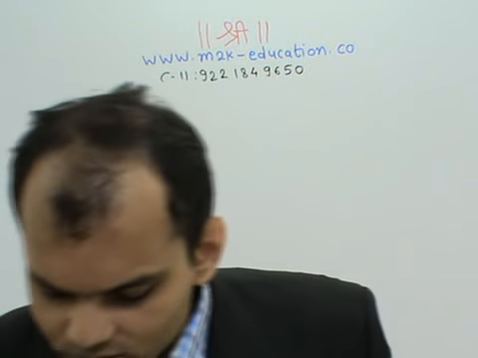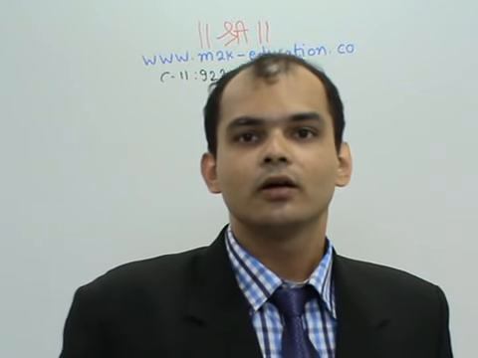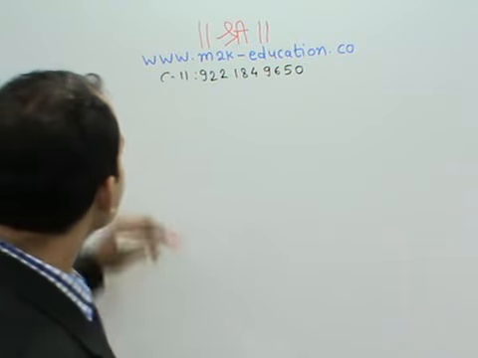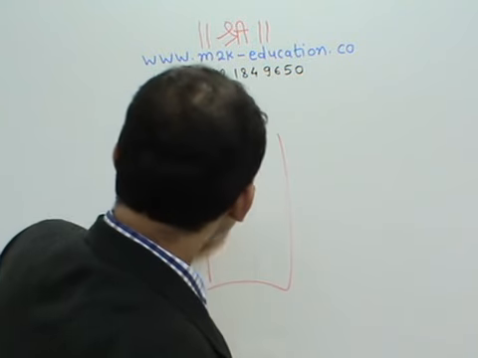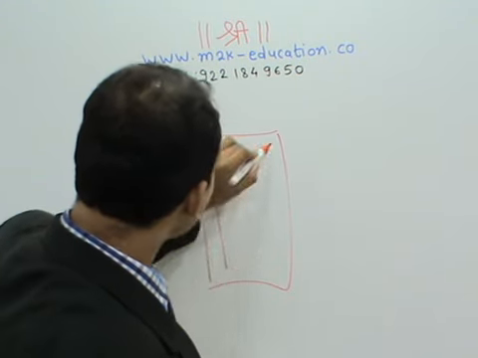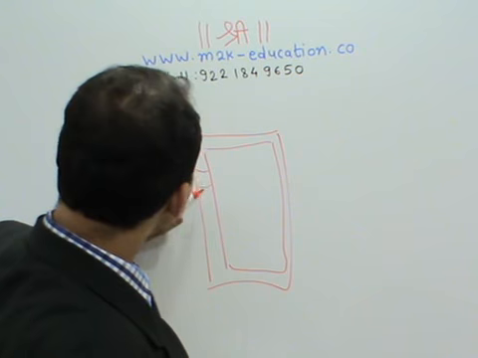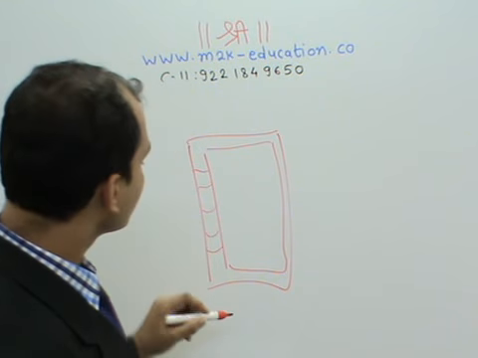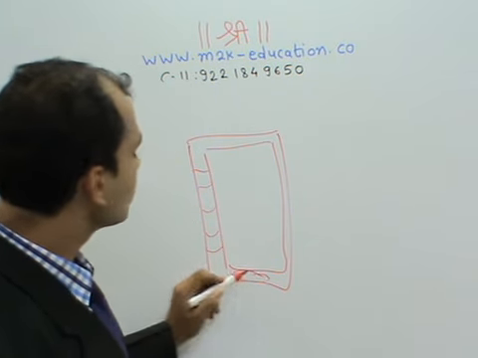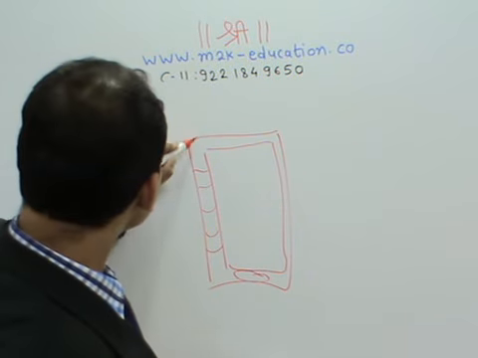Then there is something called industrial designs. Currently the trend is on the mobile phones, the smartphones that you have. They have patented the length of this border, or they have patented how the button is. They have patented the curves.